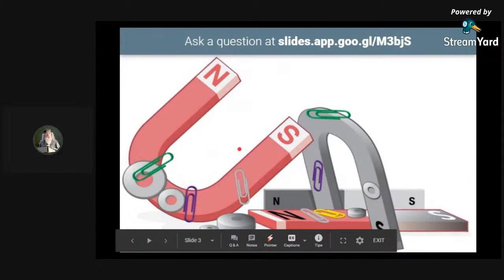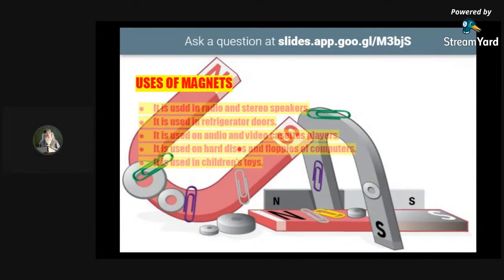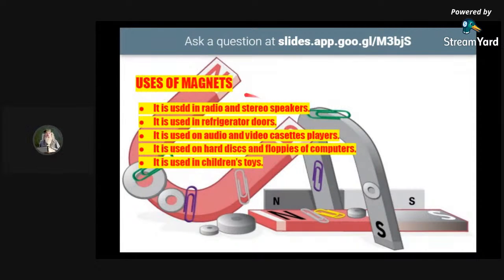So what will we study in this slide? We'll study uses of magnets. Magnets are used in radio and stereo speakers, and in refrigerator doors. They are used in audio and video cassette players, and in hard disks and floppies of computers. The horseshoe magnet is attracting needles.